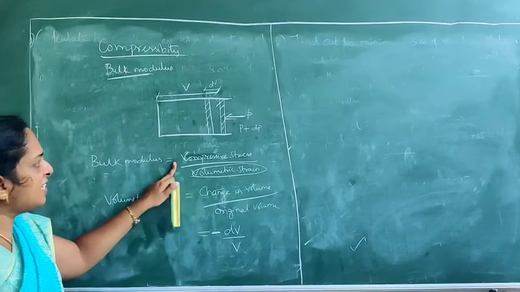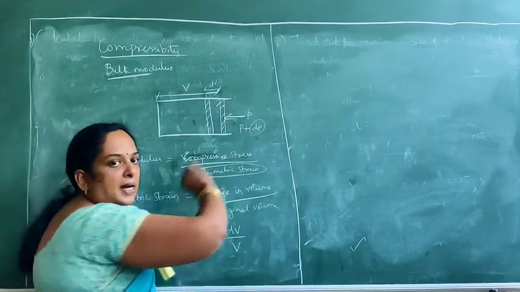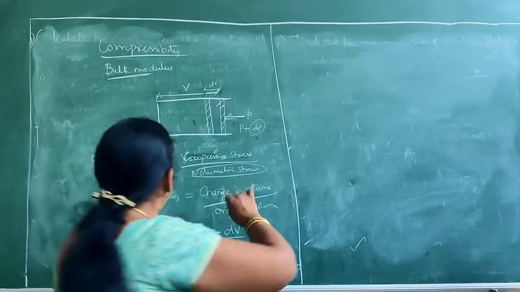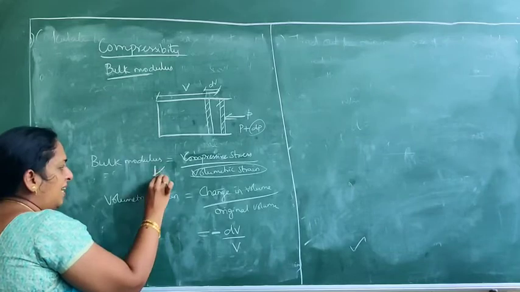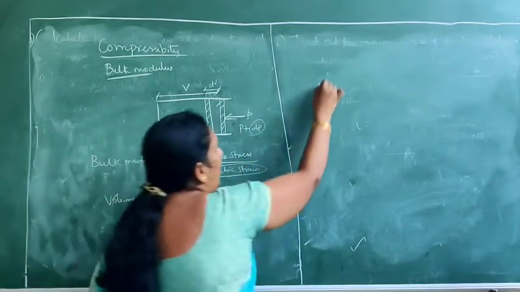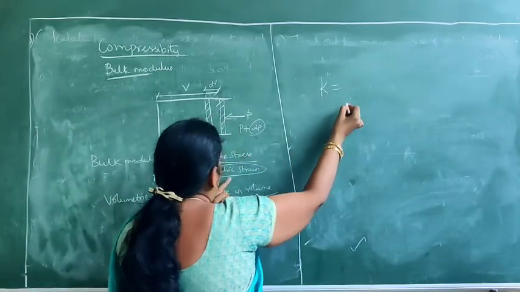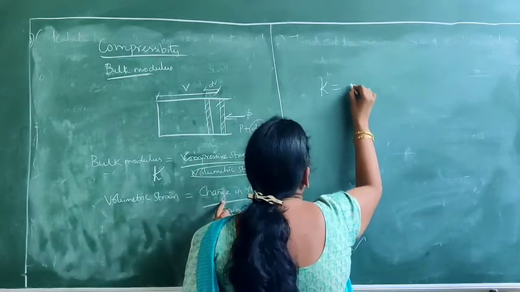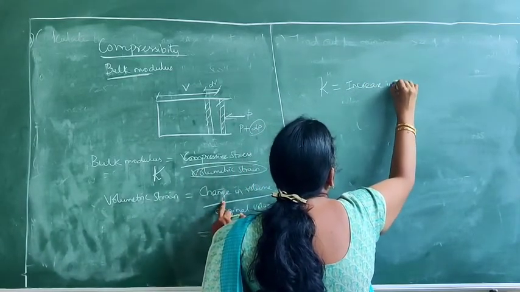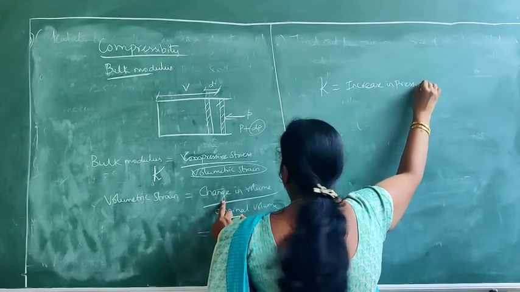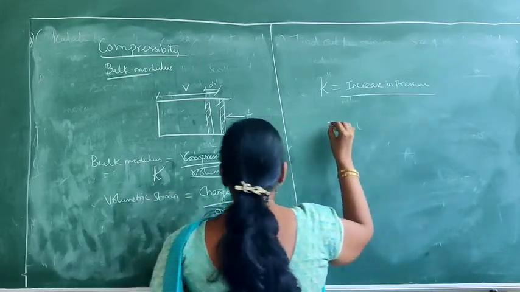So what is the increase of pressure here? It is dP. Okay, so what is bulk modulus? Bulk modulus is usually given by the symbol K, capital K. So K is equal to the increase in pressure divided by the volumetric strain.